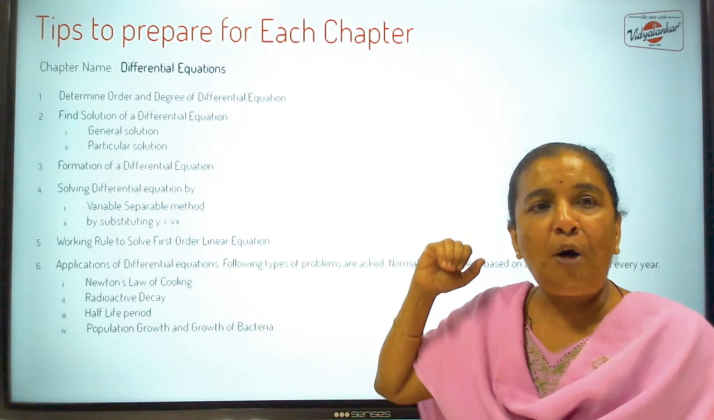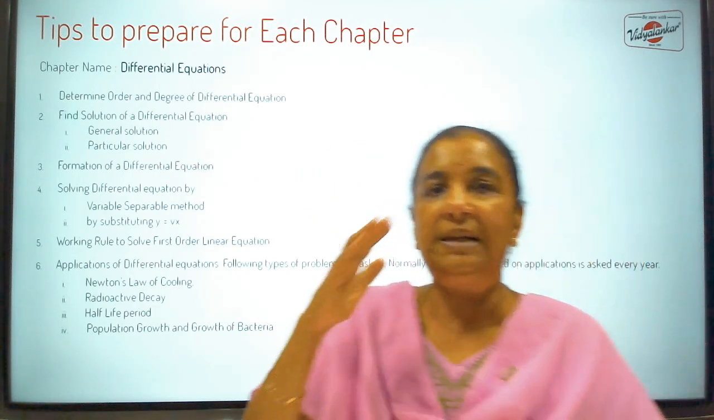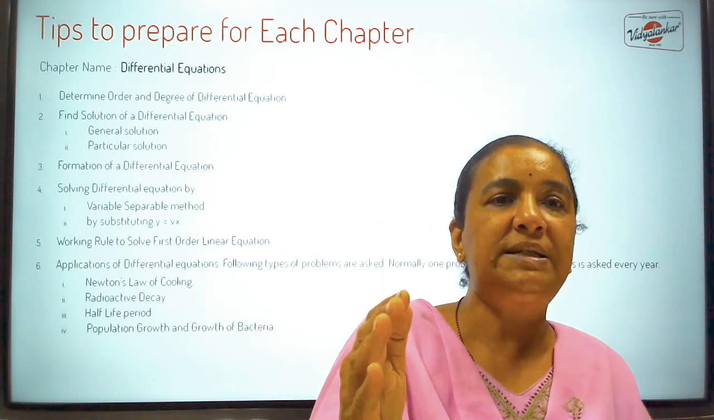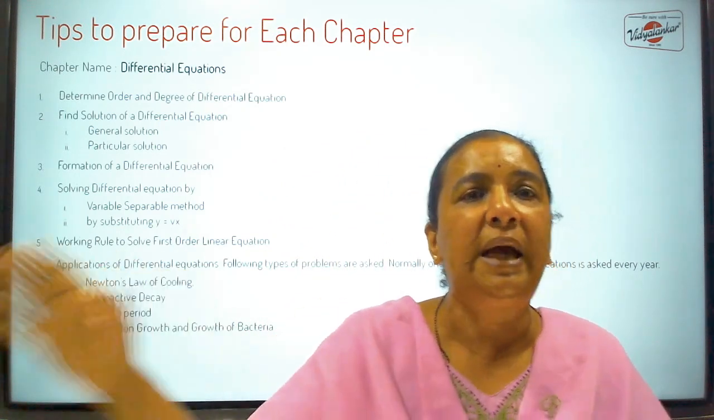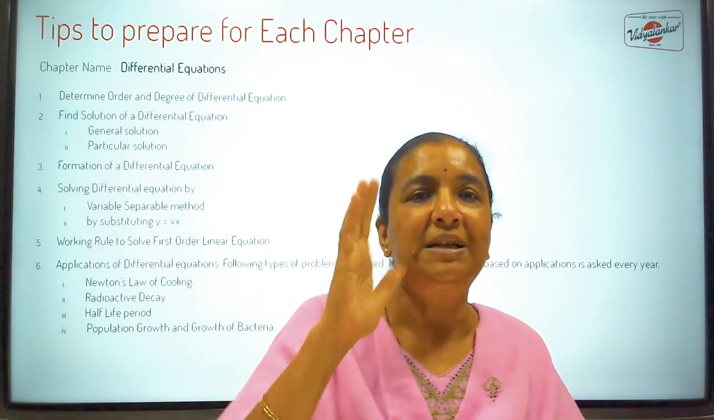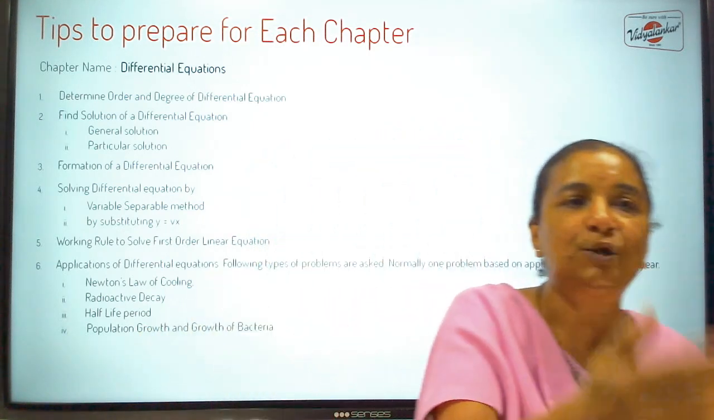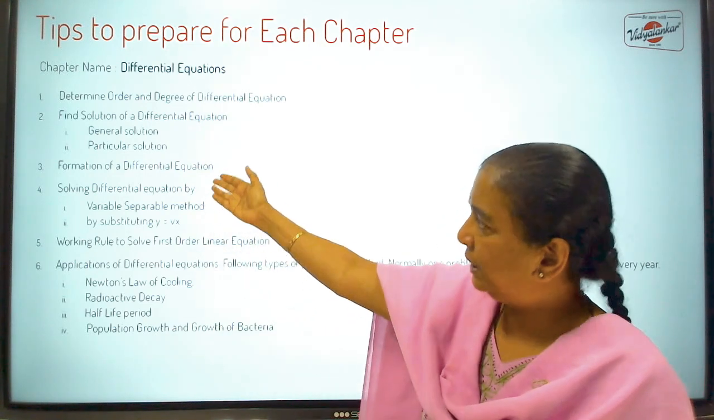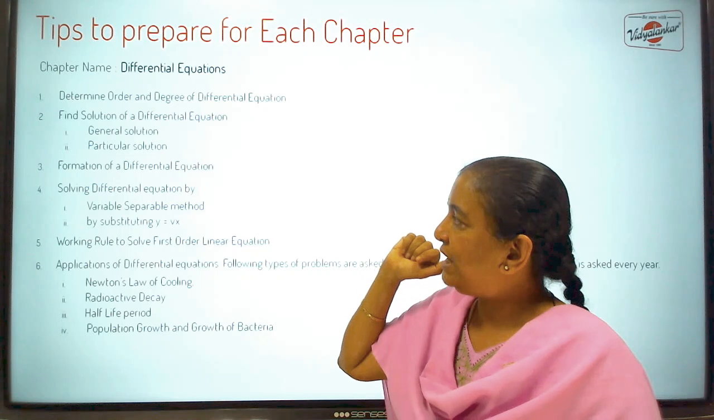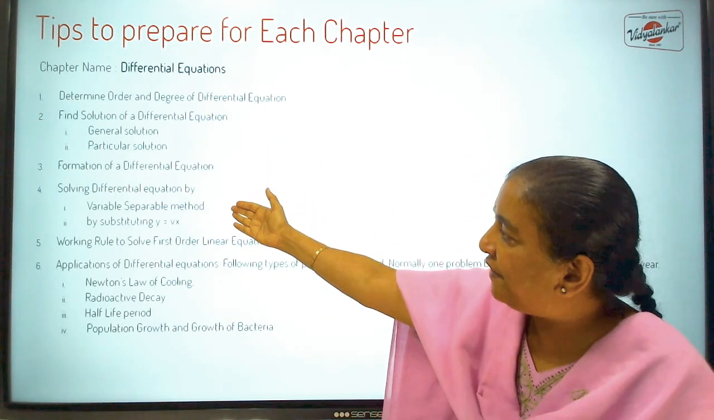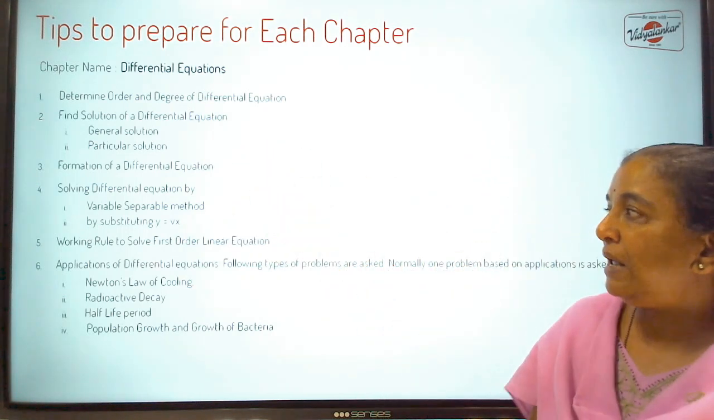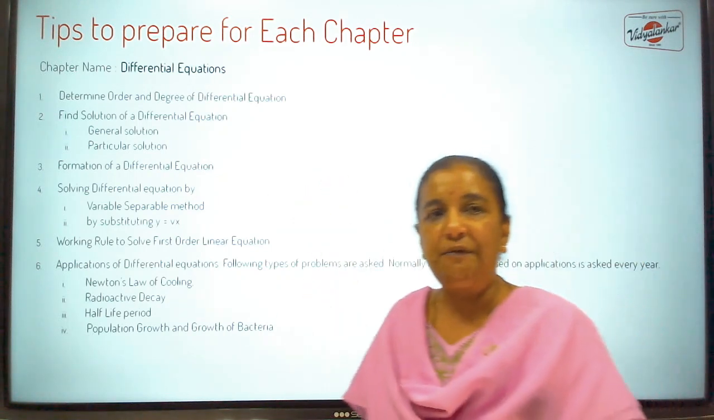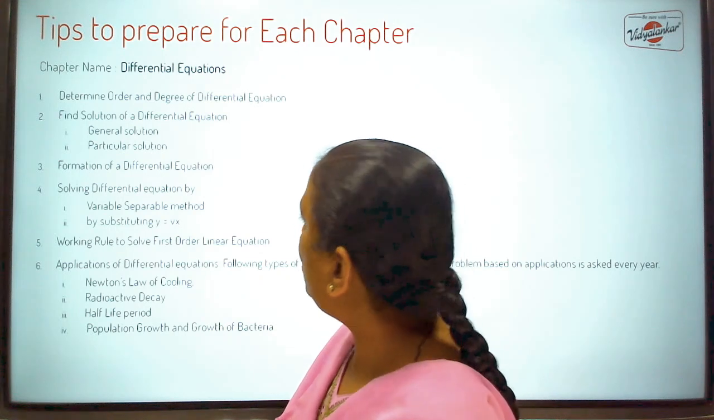They ask you to form a differential equation, means something like this. They tell you form a differential equation of all the circles having centers on the x-axis or having centers on the y-axis and passing through origin, something like that. Some condition they give. Then while solving the differential equation, either you use the variable separable method or by substituting y is equal to vx. You know, looking at the differential equation, you know what method to use.